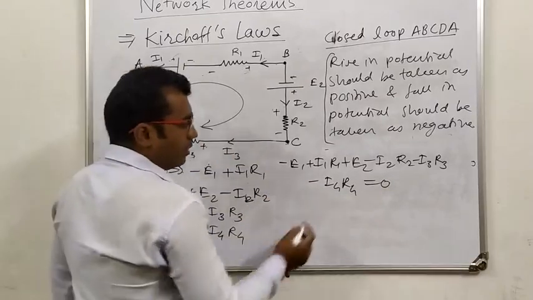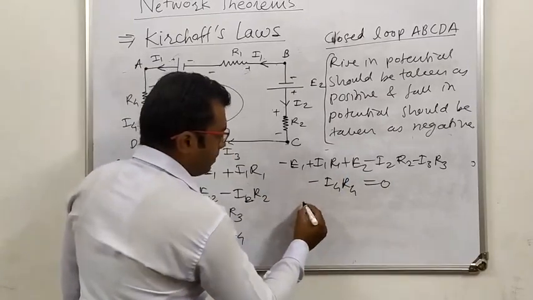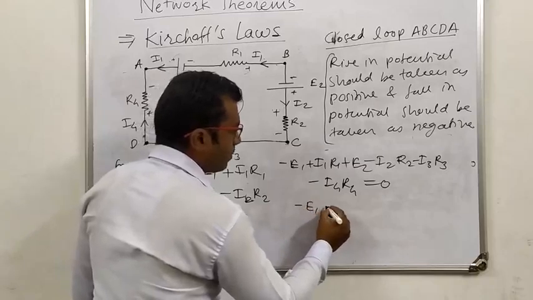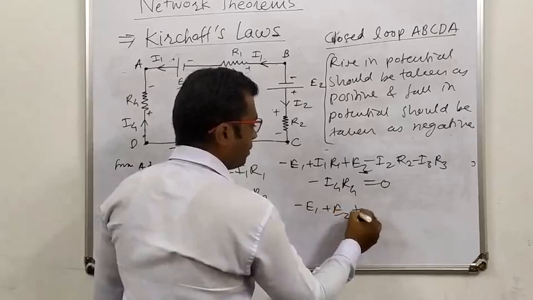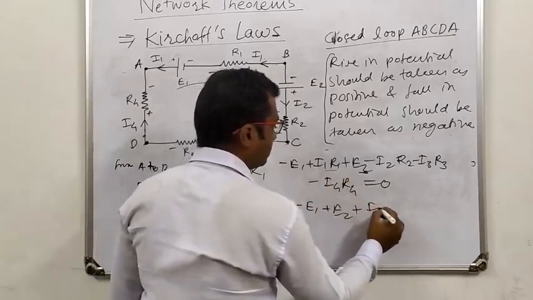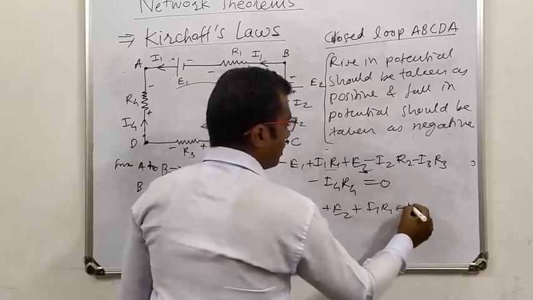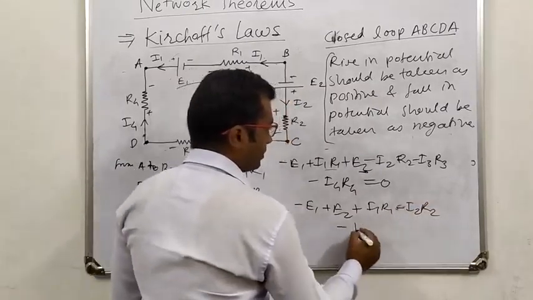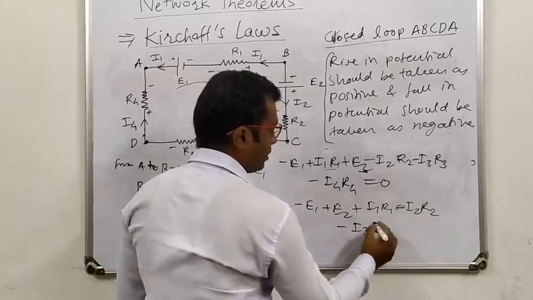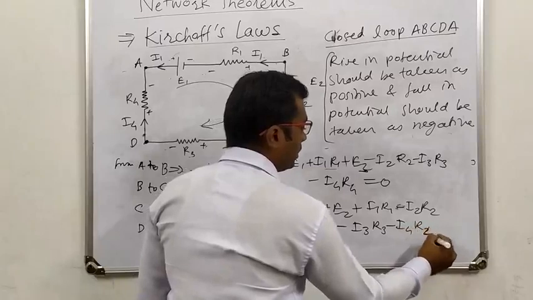Here we can write it as minus E1 plus E2 plus I1 R1 minus I2 R2 minus I3 R3 and minus I4 R4 equal to 0.